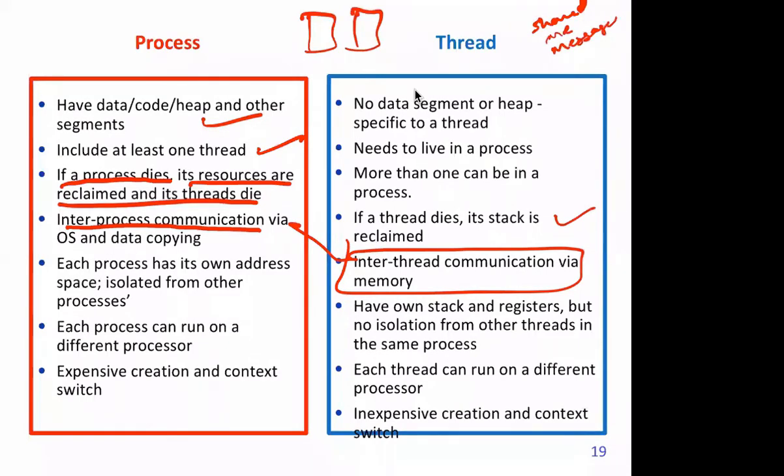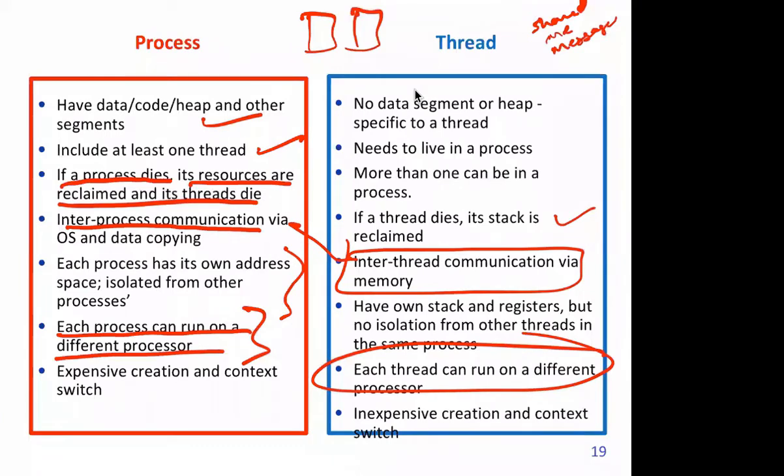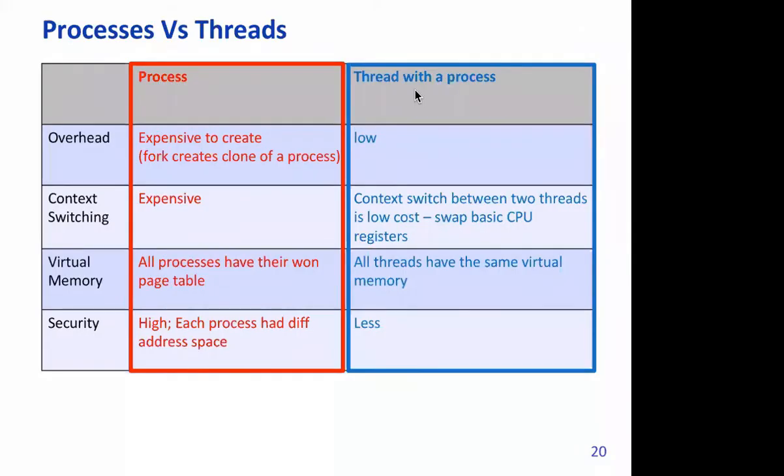Each process is isolated from each other. This point we have discussed. Each process can run on a different processor. This is also fine, but each thread can also run on a different processor. There's no issue about it. Process creation and context switching is expensive, while it is cheap or inexpensive in the case of threads. This is another slide, with exactly similar points. Context switching is expensive for processes, and in the case of threads it is low cost.